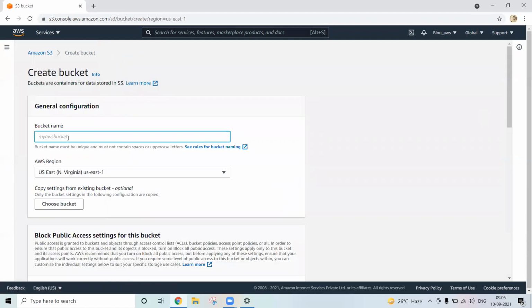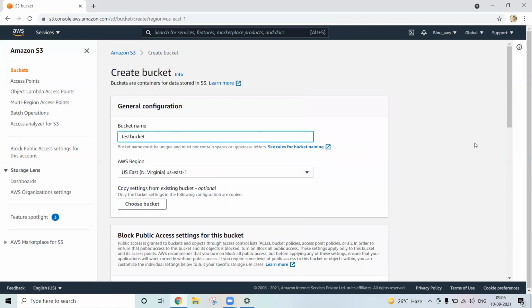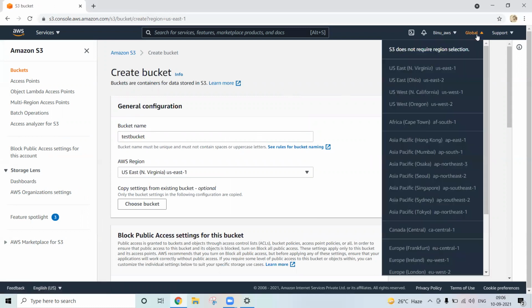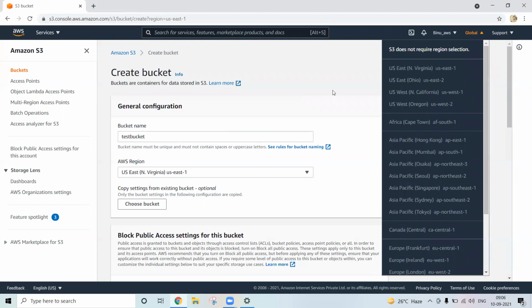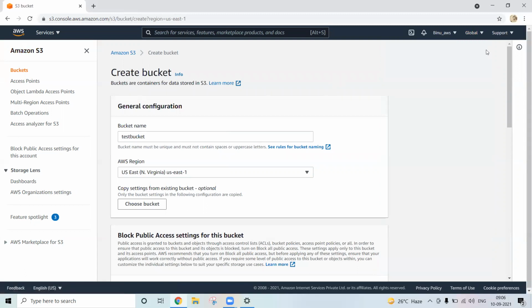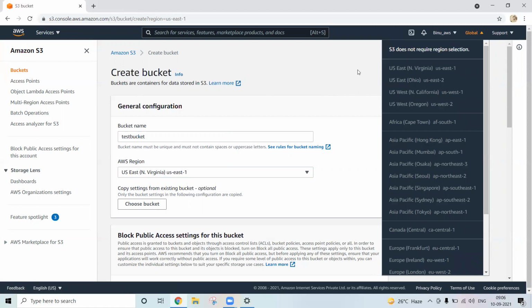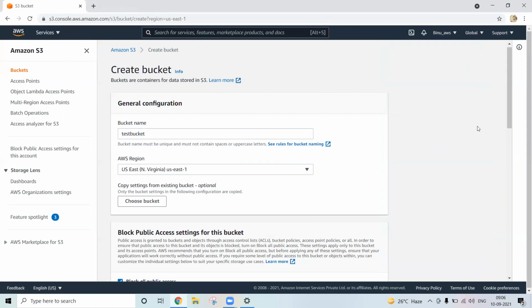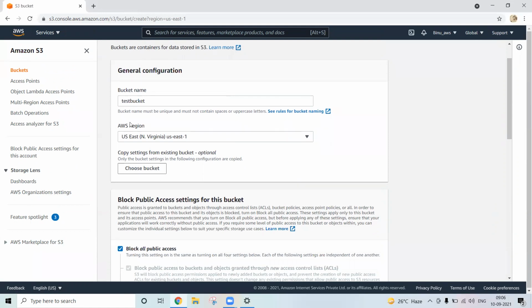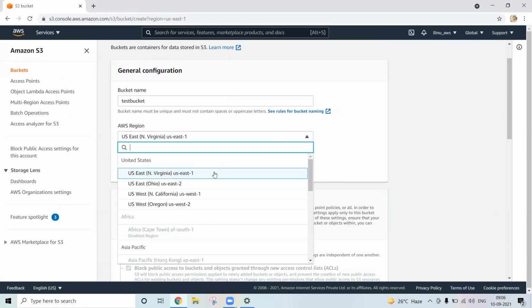Now, bucket name. Let's say test bucket. And one more thing: when you click on S3, by default it's global. You don't have to select any specific region for S3. It's global, accessible from all the regions. Now here the AWS region you have to select. Let's select N. Virginia by default.